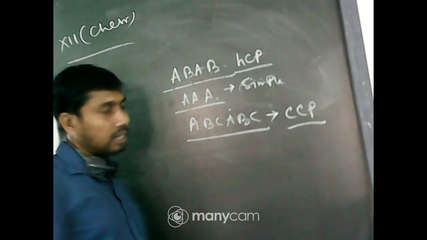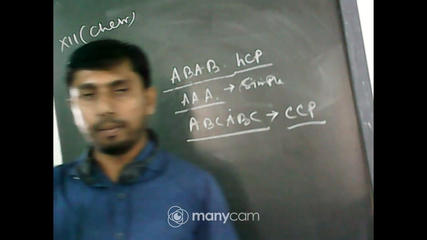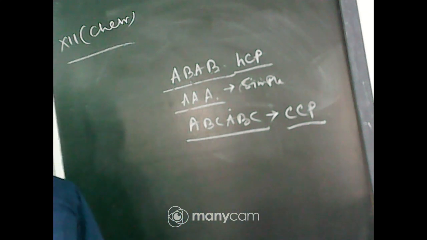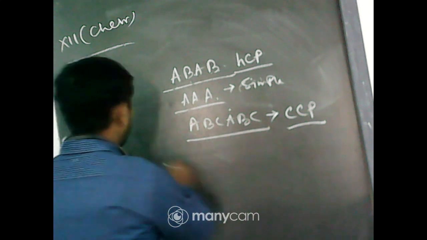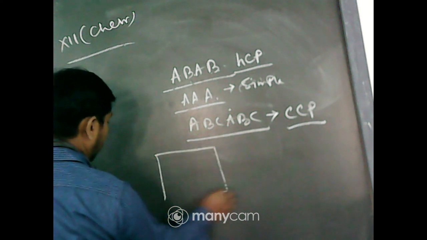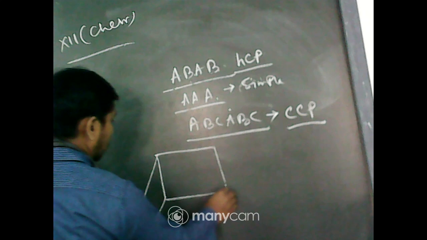Now the point in the layer is assumed to be a sphere, and there are some geometrical points. Suppose it is a unit cell.